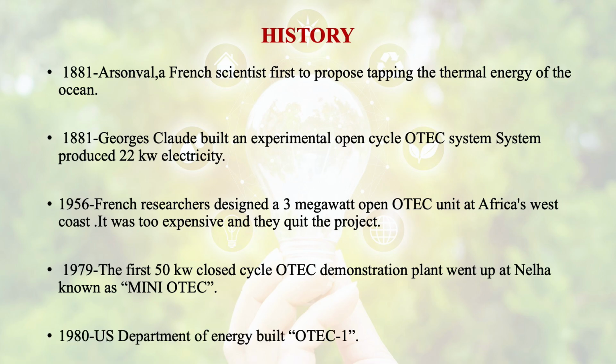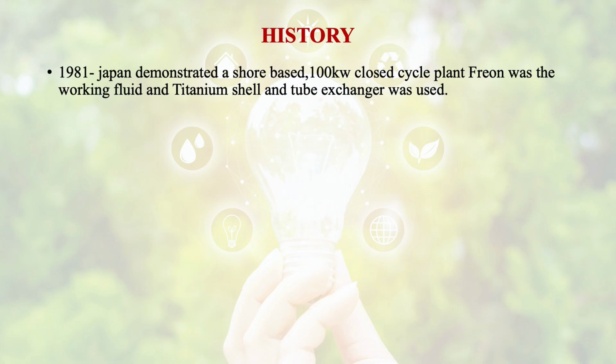Then in 1980, the US Department of Energy built OTEC-1. And in 1981, Japan demonstrated a shore-based 100 kilowatt closed cycle plant, which used freon as the working fluid and a titanium shell and tube heat exchanger.